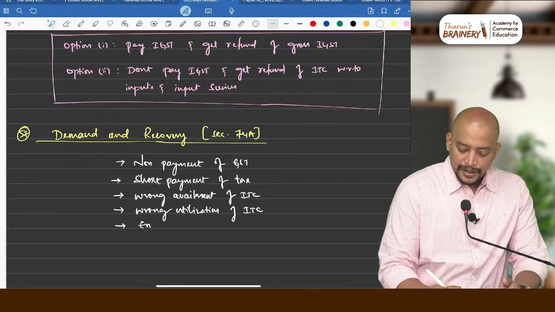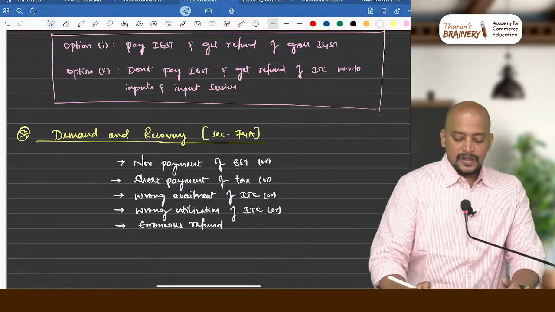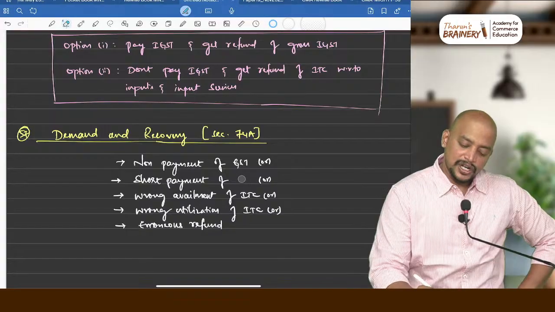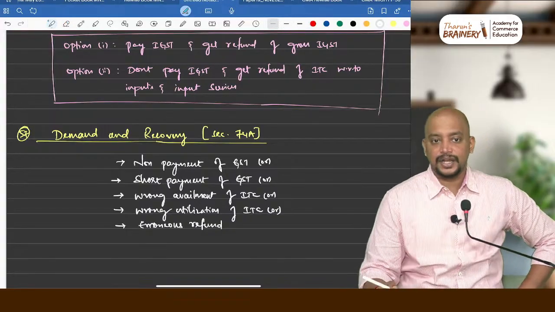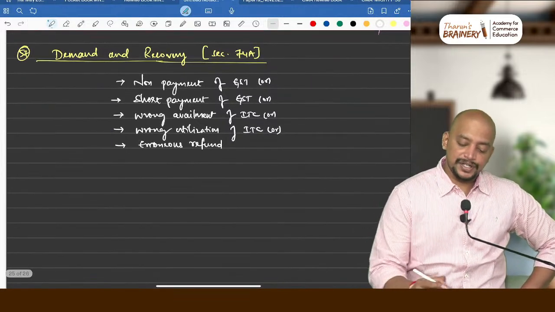Or erroneous refund. Erroneous refund means you are not supposed to get the refund but you got the refund. Short payment means you are collecting but paid less. Then wrong availment of ITC, wrong utilization of ITC, erroneous refund.